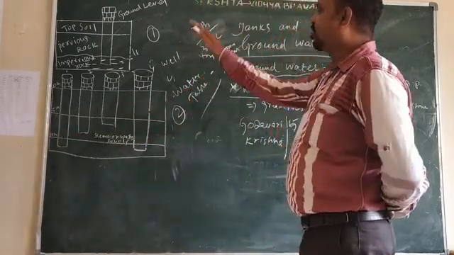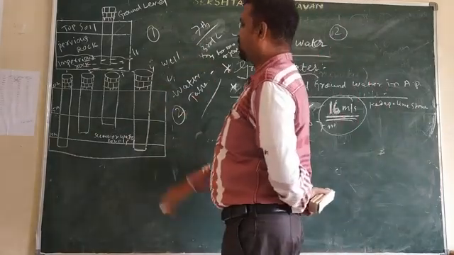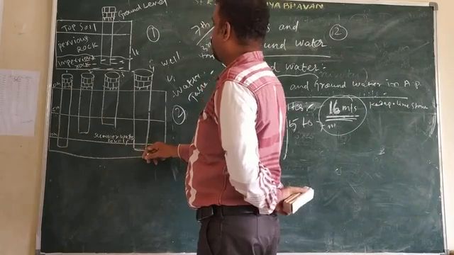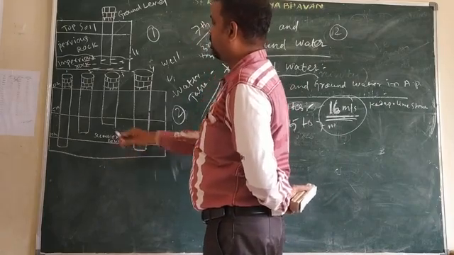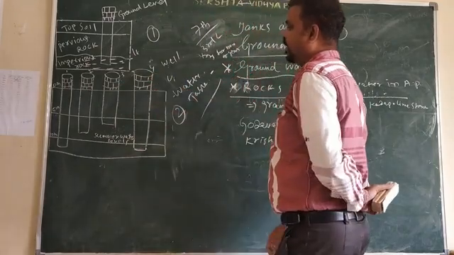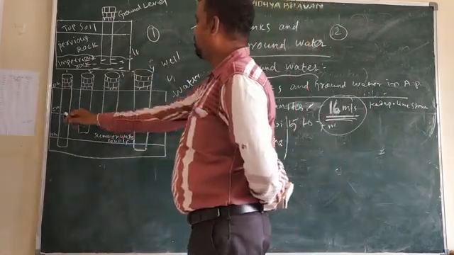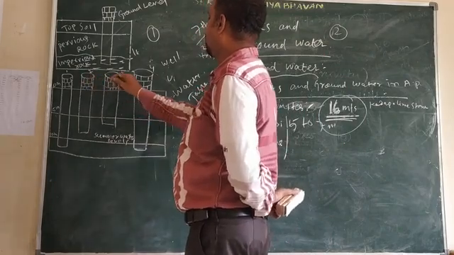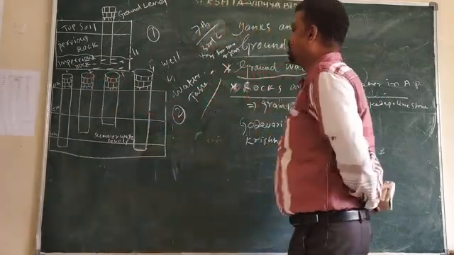At 10 meter depth, only 2 wells have water, number 1 and number 4. At 5 meters depth, only number 2 and number 3 wells.